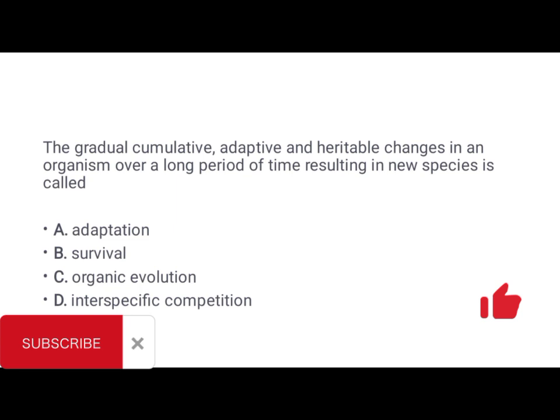Okay, so the gradual, cumulative, adaptive, and heritable changes in an organism over a long period of time, resulting in new species, is not adaptation, it's not survival. So the answer is organic evolution. You can check other videos that I have. Organic evolution is basically gradual, cumulative, adaptive and heritable changes that take place in an organism over a long period of time. That's evolution.